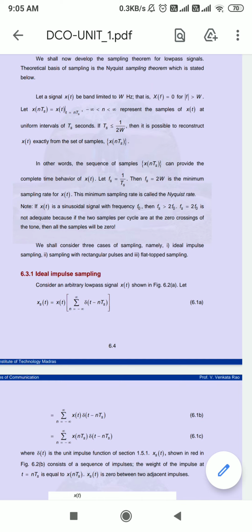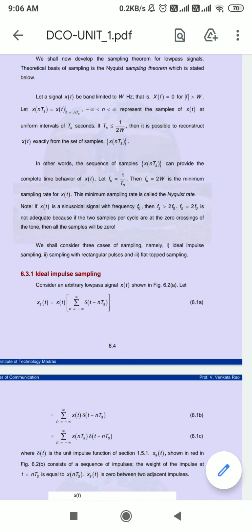It means a signal is absolutely band limited if we get X of f equal to 0. Let a signal x of t be band limited to W hertz when X of f equals 0 when frequency is greater than W.